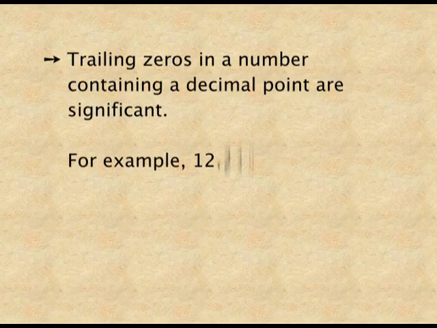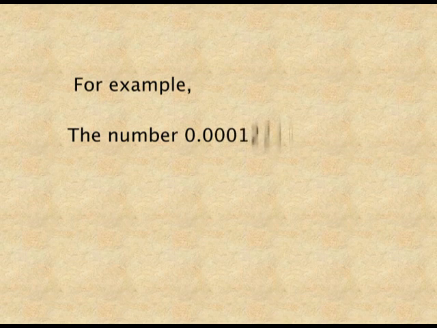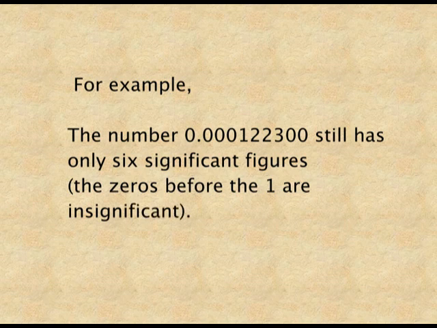Next rule. Trailing zeros in a number containing a decimal point are significant. That is, all those zeros which are after decimal are significant. Let's see an example. 12.2300 has 6 significant figures. Here, the 2 zeros are after decimal, so they are also significant. Now let me take another example. 0.000122300 still has only 6 significant figures because all the zeros before 1 are insignificant. So we have to follow all these rules while writing the significant figures.